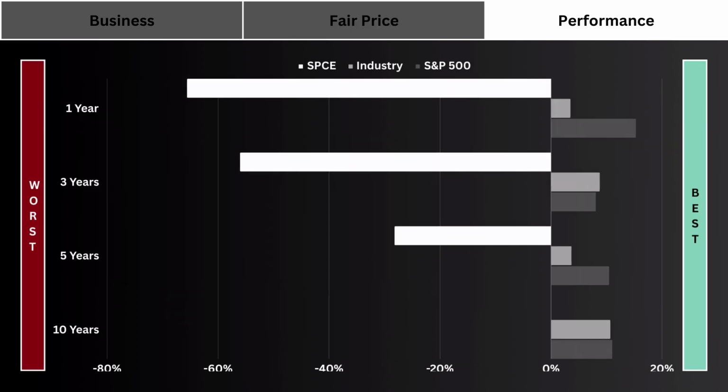And then there's performance. Sometimes you just want to know if the stock has performed well enough versus its industry and the S&P 500 during multiple periods. In some cases, you just want to know if your investment can beat the market. And that's another way to analyze a company.